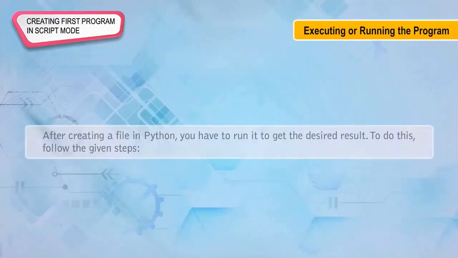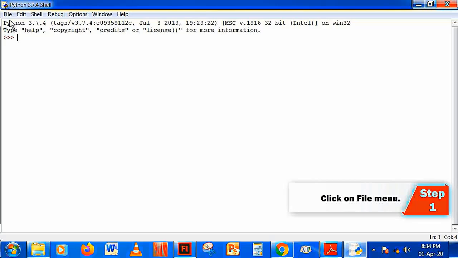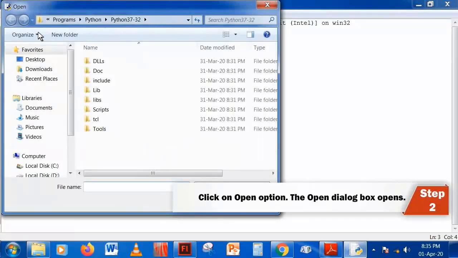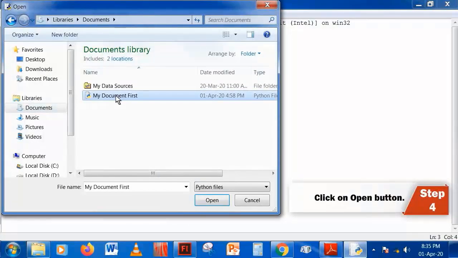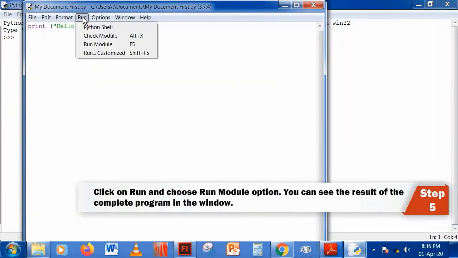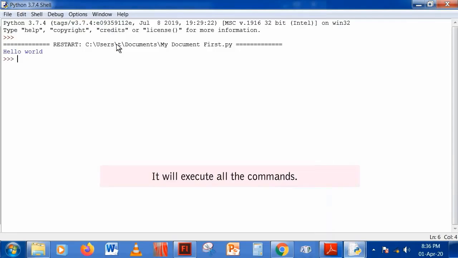Executing or running the program. After creating a file in Python, you have to run it to get the desired result. To do this, follow the given steps. Step 1. Click on File menu. Step 2. Click on Open option. The Open dialog box opens. Step 3. Select your program file. Step 4. Click on Open button. Step 5. Click on Run and choose Run module option. You can see the result of the complete program in the window. It will execute all the commands.